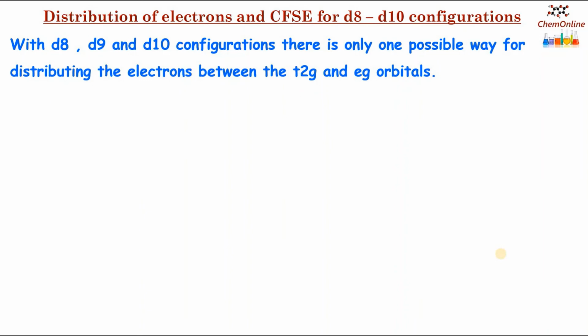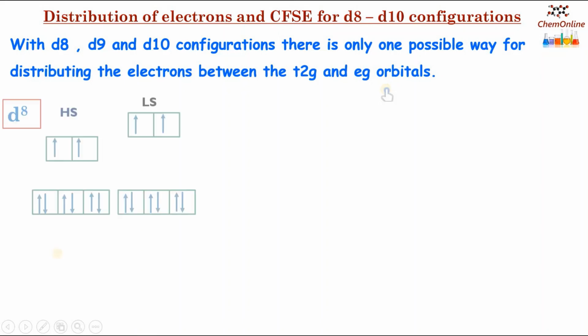Now let's see how the electrons are distributed in d8, d9 and d10 metal ion configurations. So with d8, d9 and d10 configurations, there is only one possible way of distributing the electrons between the t2g and eg orbitals. So with d8, we can see that the electron arrangement is the same in high spin and low spin complexes.